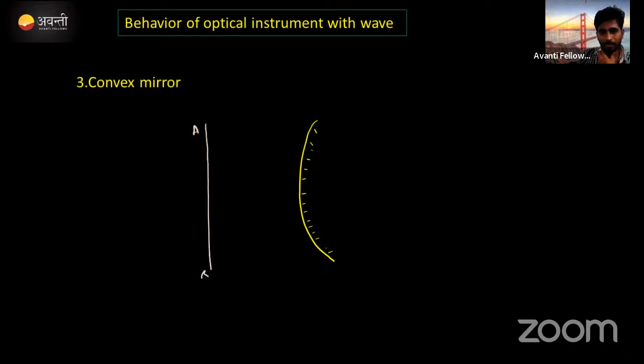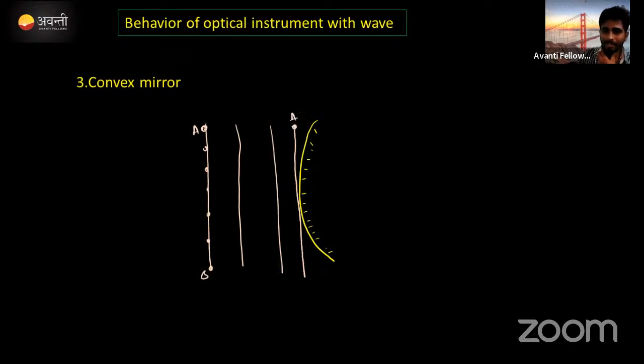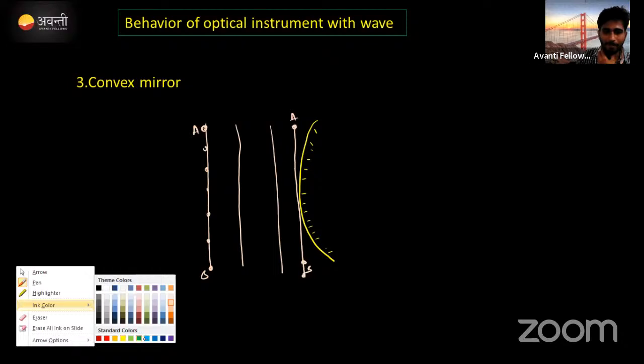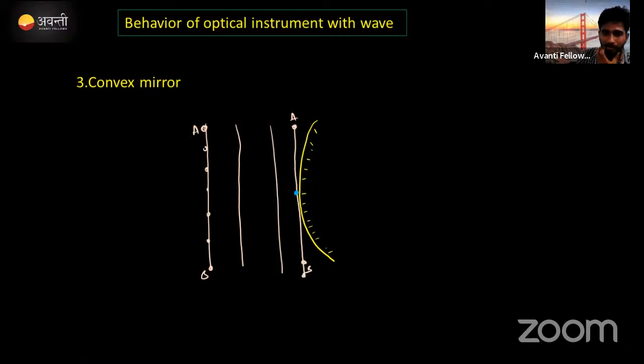ए बी, ए पार्टिकल से बी पार्टिकल तक बहुत वेवलेट्स होता है. Similarly, in forward direction it will move. In forward direction it will be incident on this convex mirror. A and B particles will not be incident yet. Correct now? But before that, another particle, if you say C, it is already incident on this mirror.